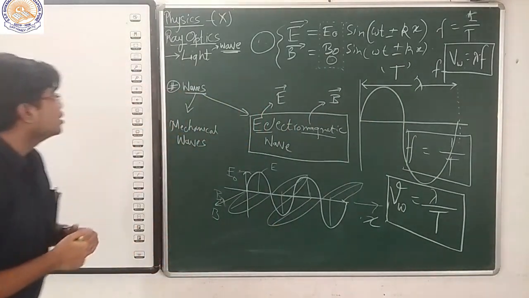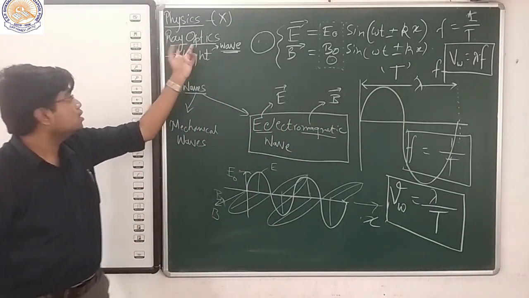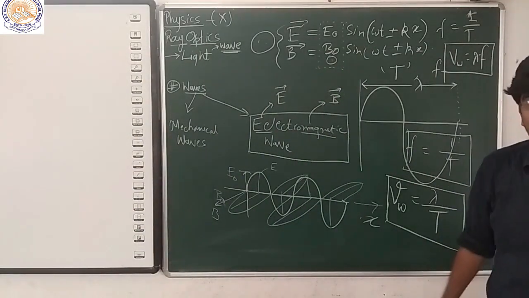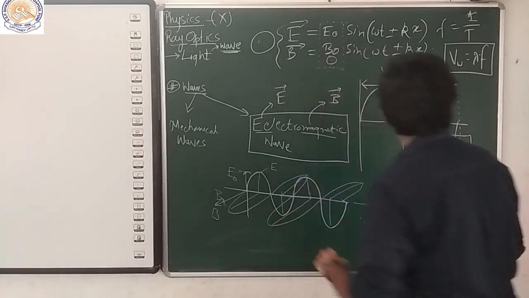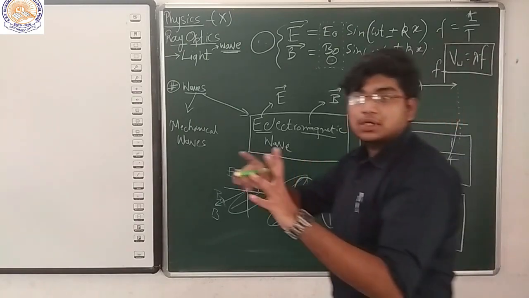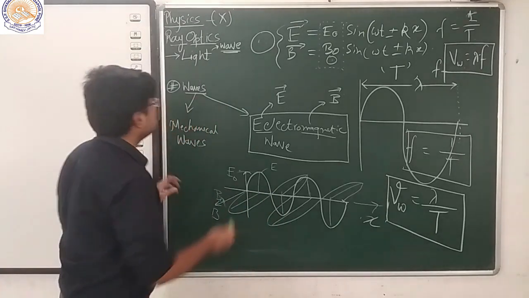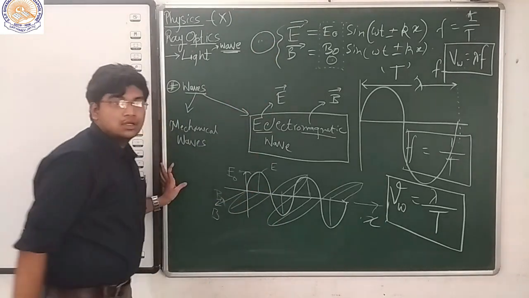Now let's move forward in ray optics. This one was all about our light, and one more important thing about this light, the light that we see in our general life, is that it actually comes from our sun.